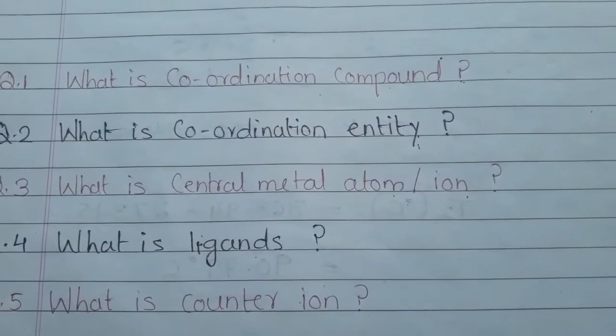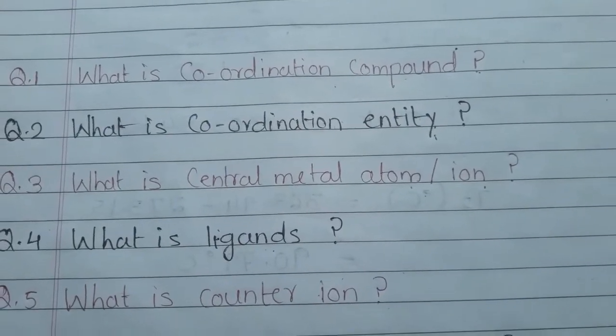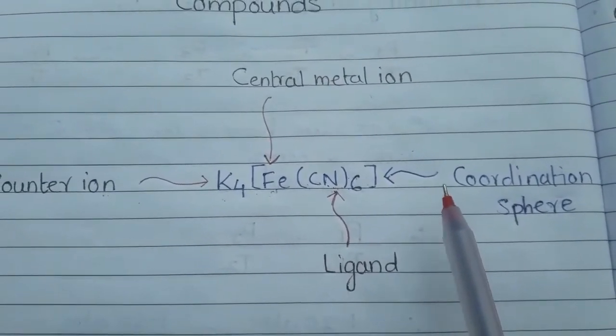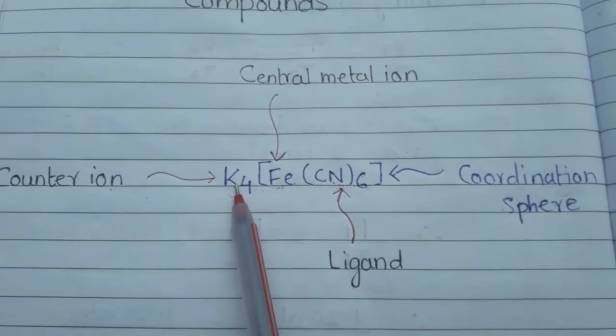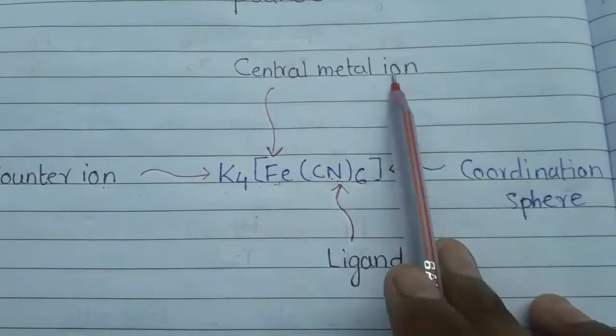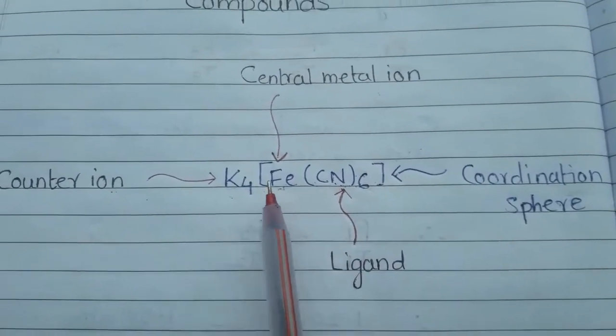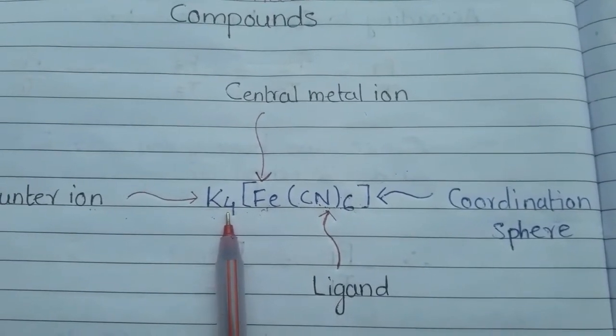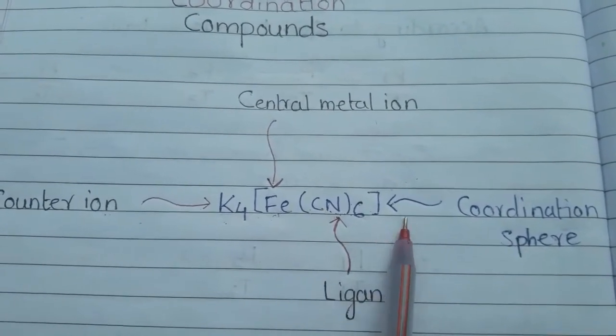Let's move to the fifth question. The fifth question is, what is a counter ion? Counter ion is a component in the coordination compound which helps in balancing the charge of the coordination compound.